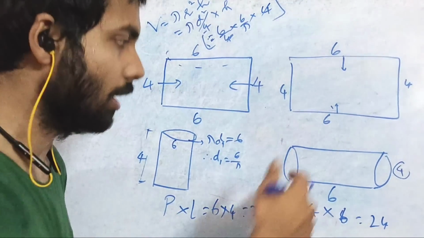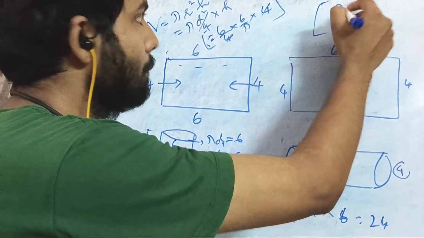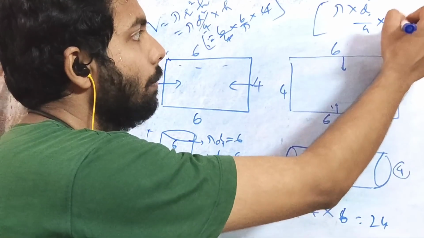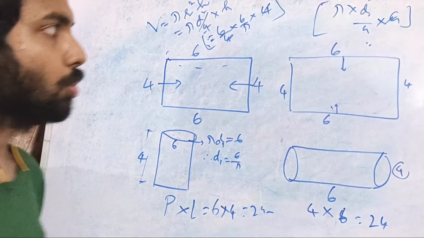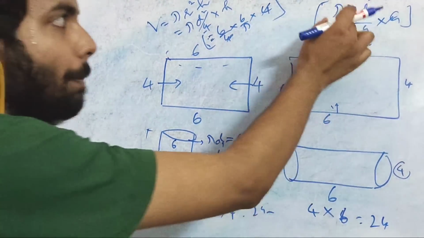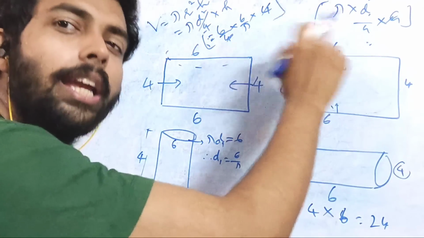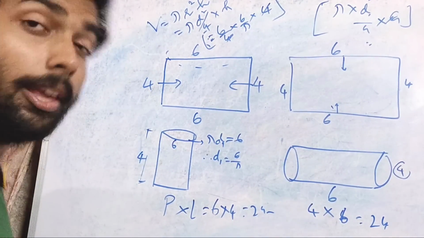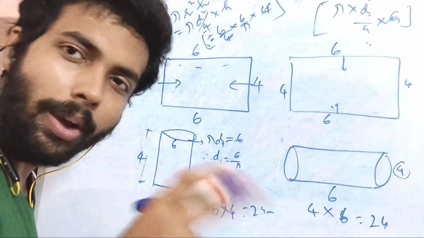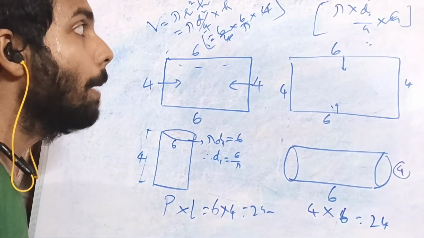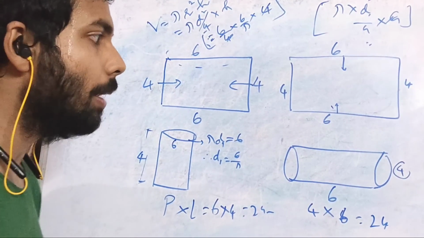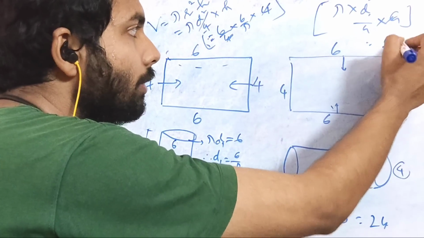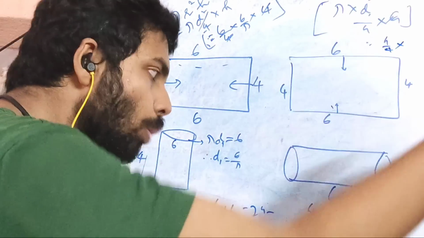If we just check it over here, what will be the case? It's pi into d2 square by 4 into h. So in this case also, if I look at it the same way, pi d by 4 into d into h. Pi d by 4 means what? If you are not understanding, please pause the video, rewind it once again, you will find everything. Pi d is 4, so 4 by 4, that is pi d by 4 into d.